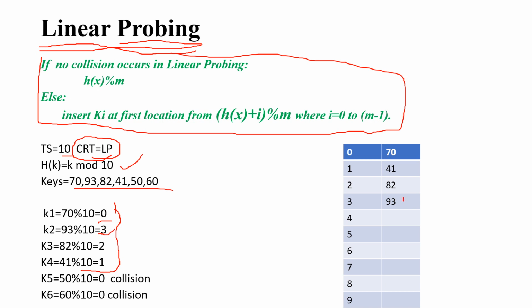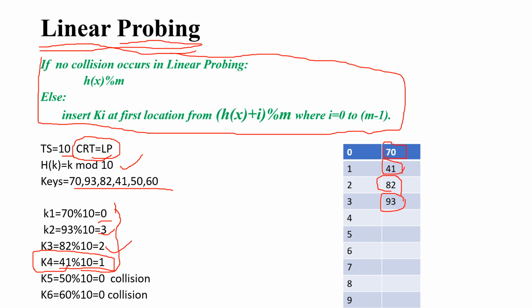So this 93 is going to store at the 3rd index. Next is 82. If you calculate the index of 82 using this hash function, you will get the 2nd index. So 82 is going to store at 2nd index. Next key is 41. If you calculate the index of 41, you will get index 1. So 41 is going to store at 1st index, and 70 is already stored at the 0th index.